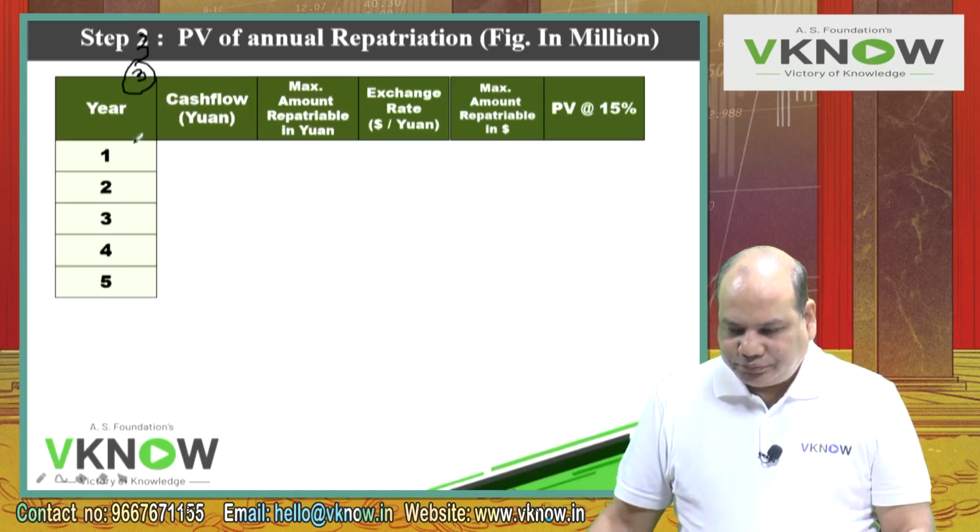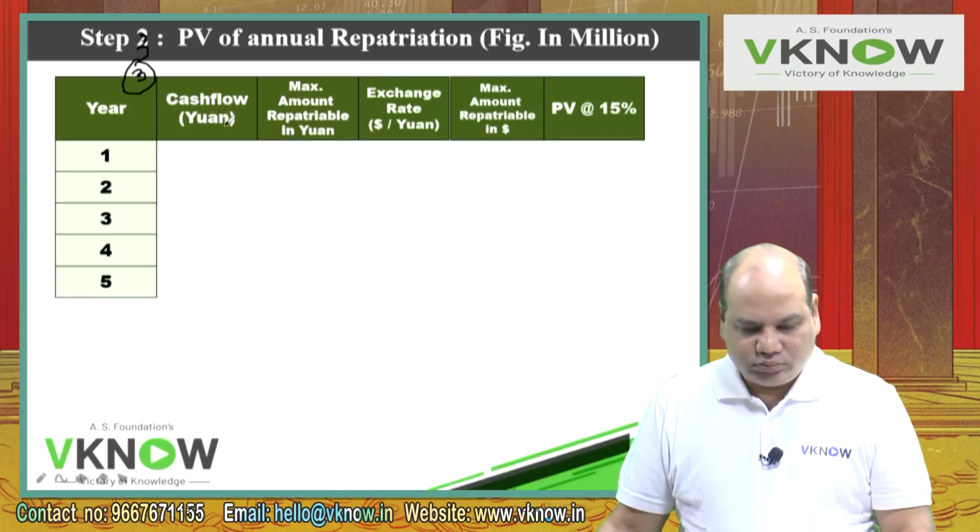Format you know now, you have become a professional. Year, cash flow in yuan. Third column, maximum amount repatriable in yuan.